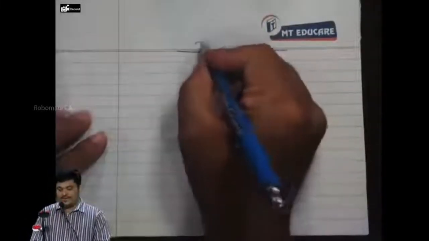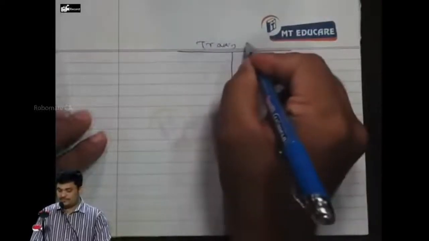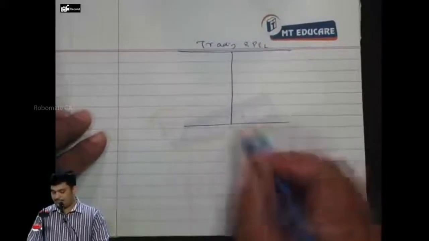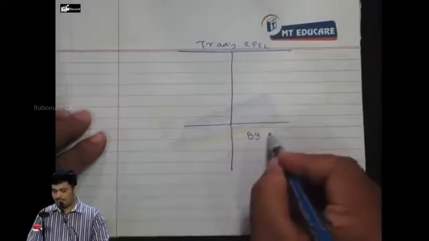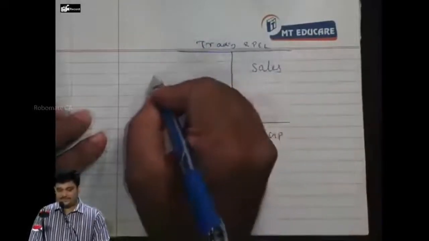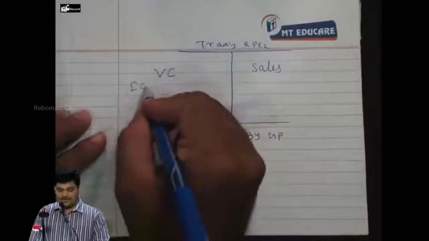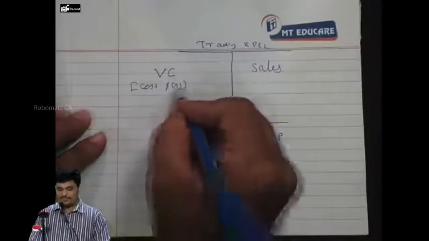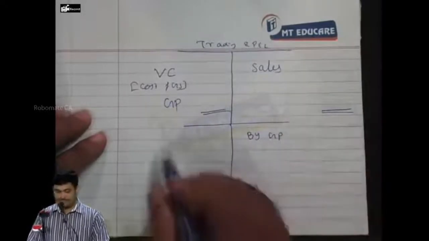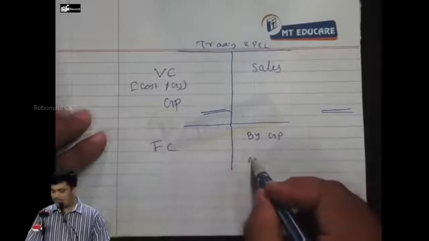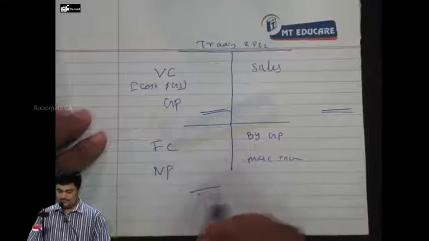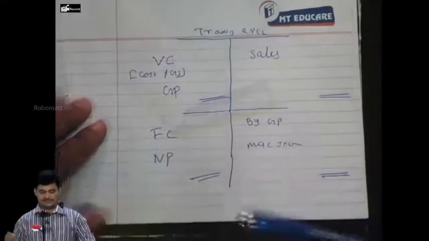If you go with trading and P&L account: sales, variable cost which means cost of goods sold, GP, fixed cost, miscellaneous income, net profit.